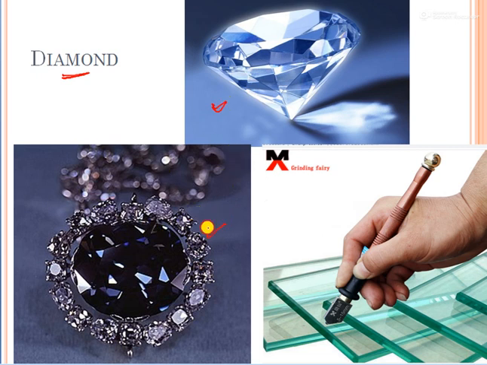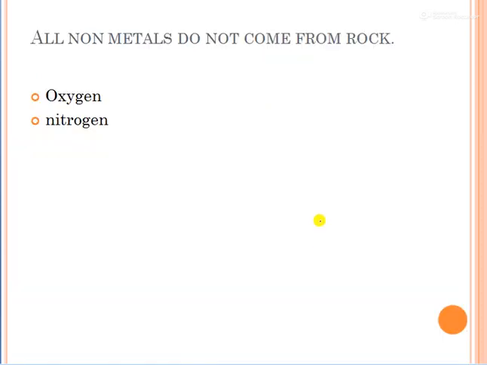This diamond is used to make jewelry. Of course its jewelry is very precious and very costly. And this is glass. For cutting purposes of glass the diamond is used. Here it is a cutter. In this cutter diamond is fitted, because you should know that this diamond is used for cutting the glass. So these two are the main uses of diamond. First to make jewelry, and second for cutting the glass. Remember, for cutting glass we are using diamond.